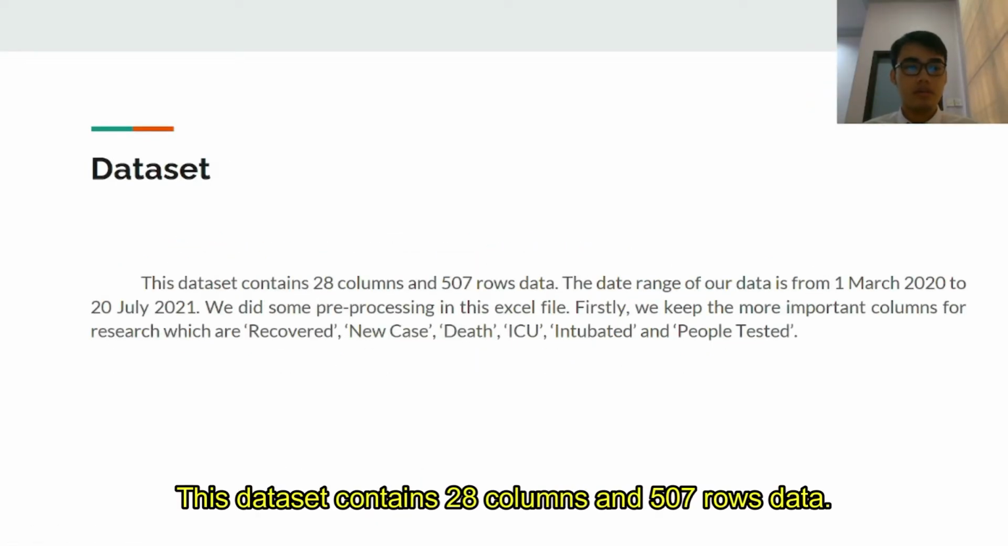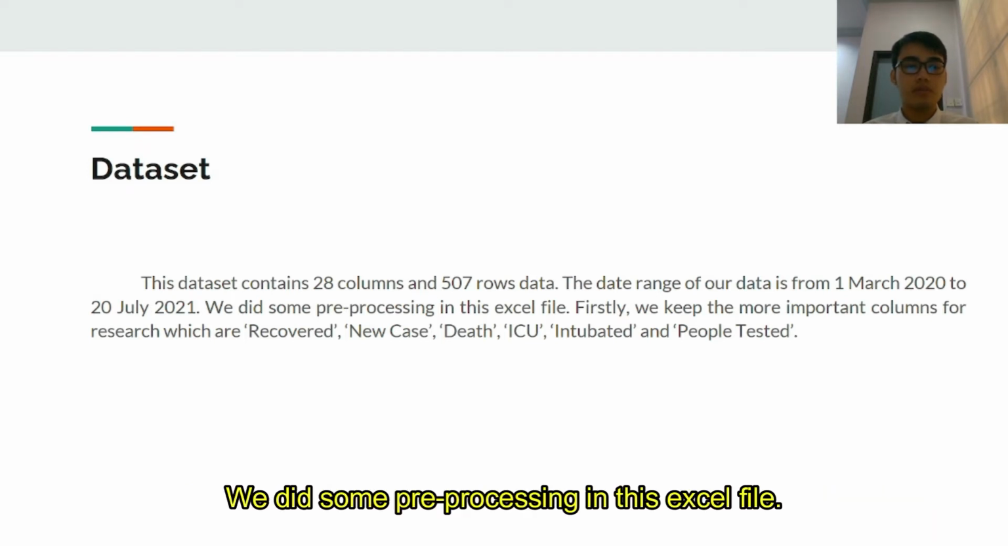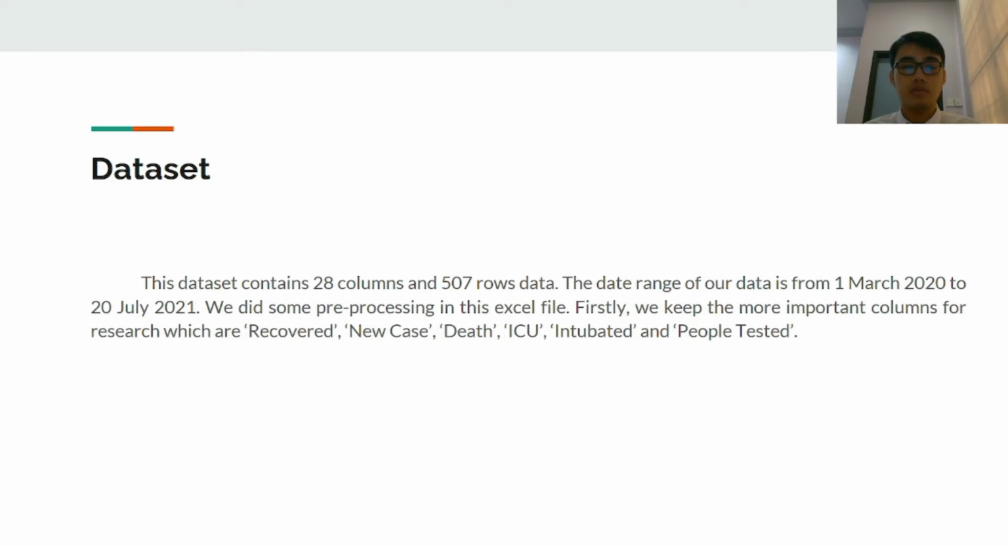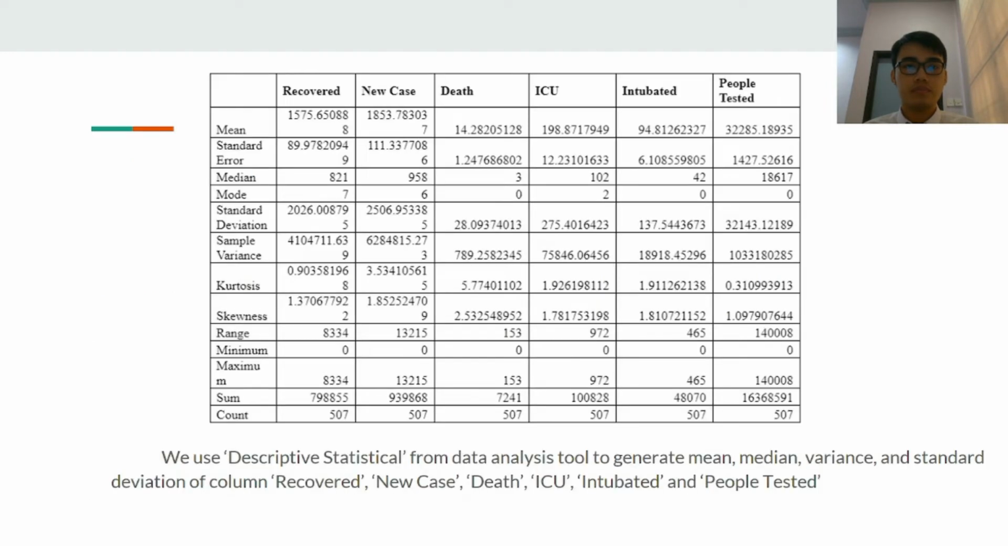This dataset contains 28 columns and 507 rows of data. The date range of our data is from 1st March 2020 to July 2021. We did some pre-processing in this Excel file, so we kept the important columns for research, which are recovered, new case, death, ICU, intubated, and people tested.